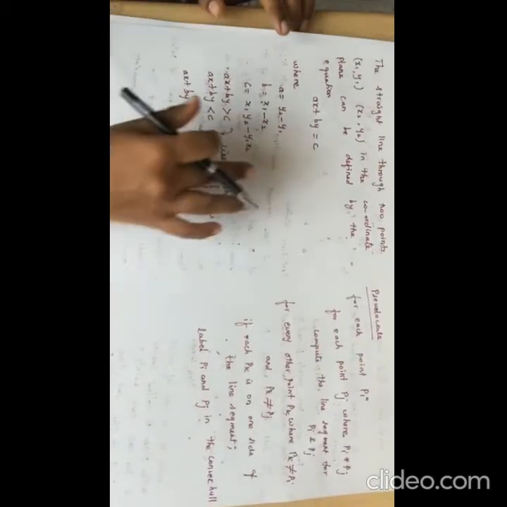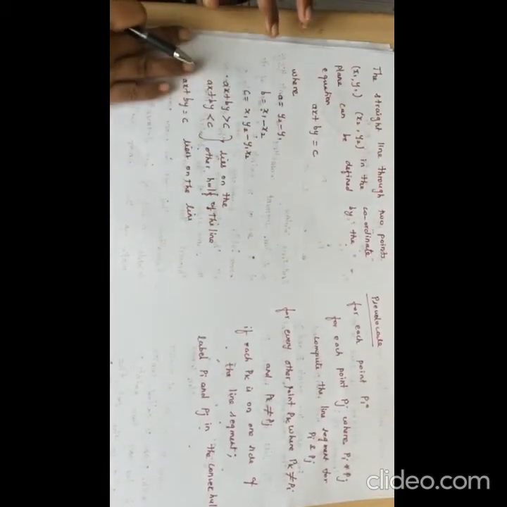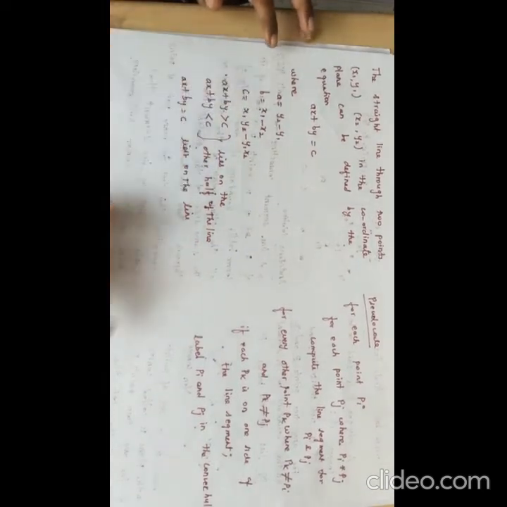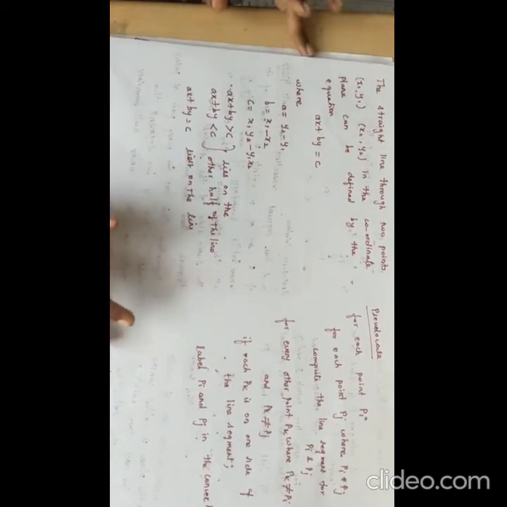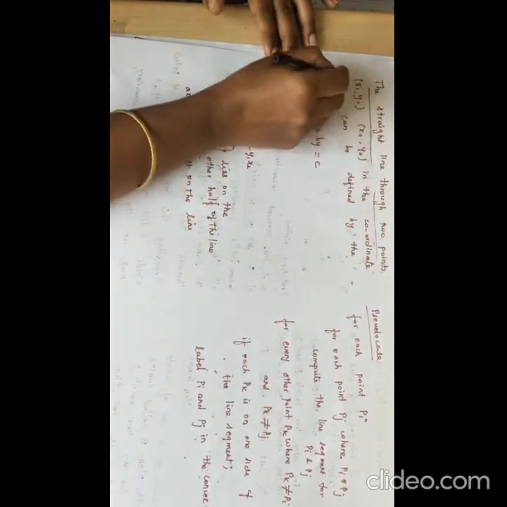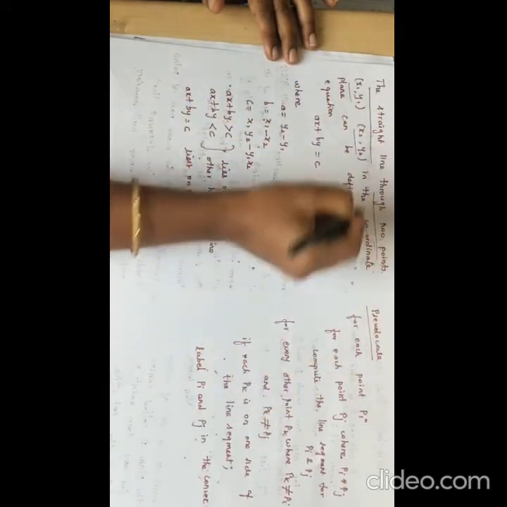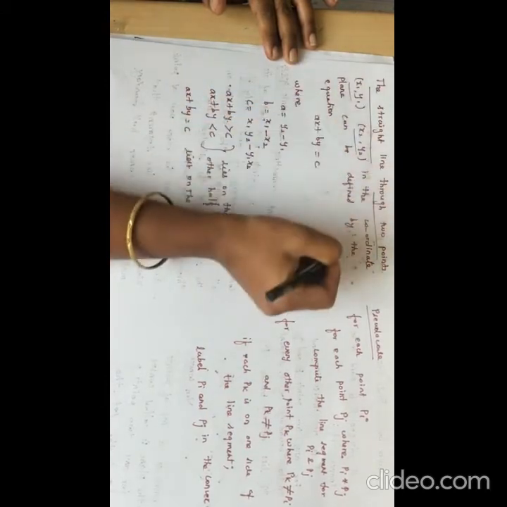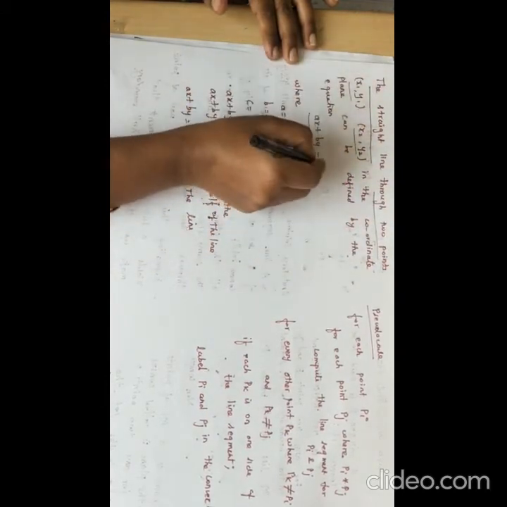Next, the straight line. Okay, here there is a formula. Here we are finding a boundary line, so we are going to use a formula. A straight line through 2 points x1, y1 and x2, y2 in the coordinate plane can be defined by the following equation. This is a line equation.